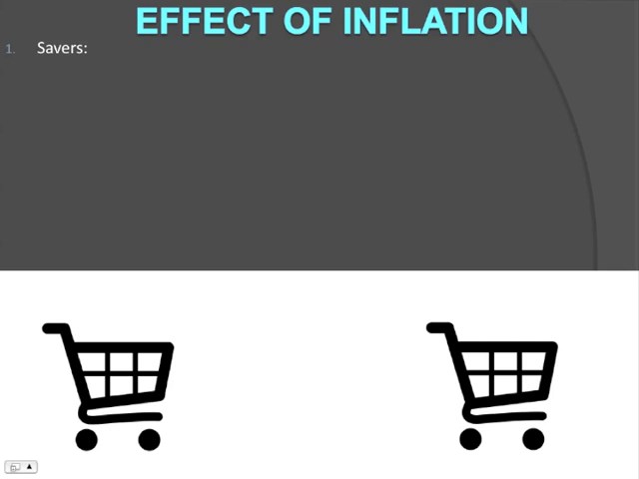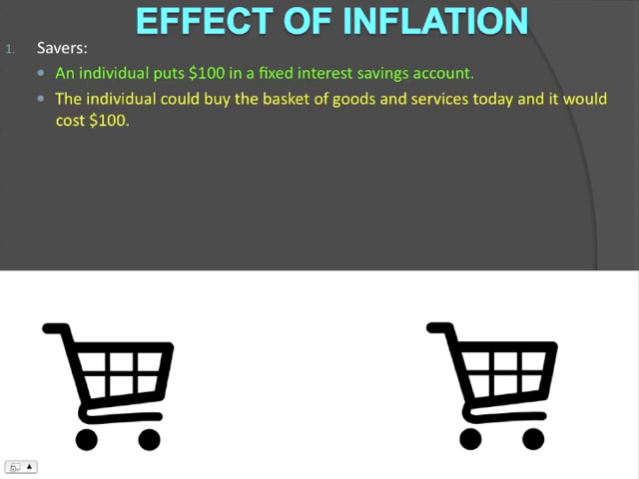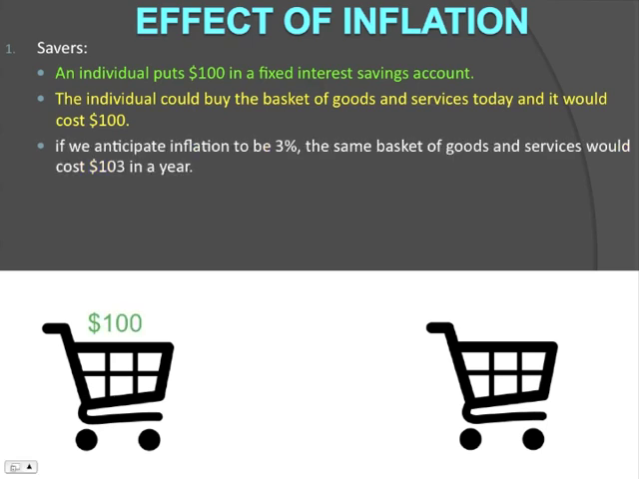Okay, so let's talk about who is impacted by inflation. First of all, savers. We have a person that puts $100 into a fixed interest savings account. If that person had that $100 on them today, then they could buy $100 worth of goods and services. Now, let's fast forward a year. We're expecting inflation to be 3% over the course of the year. If inflation is indeed 3%, then they would need 3% more dollars to purchase the same amount of goods and services they did the previous year. Therefore, they would need $103 to buy that same amount of goods and services.